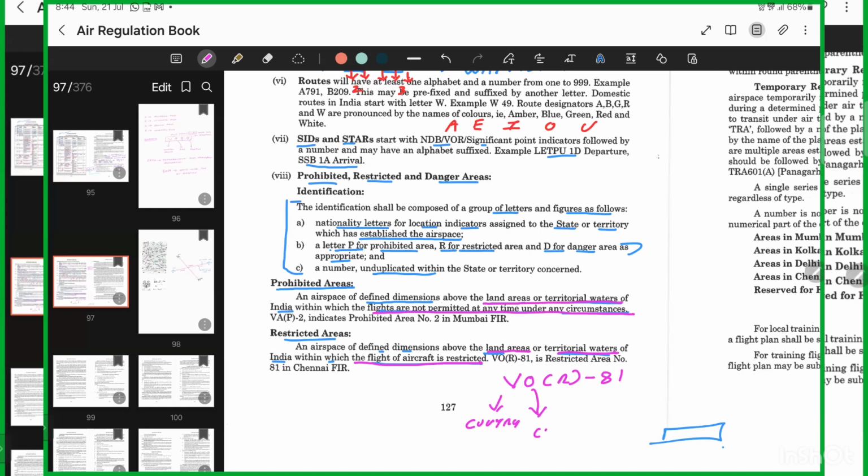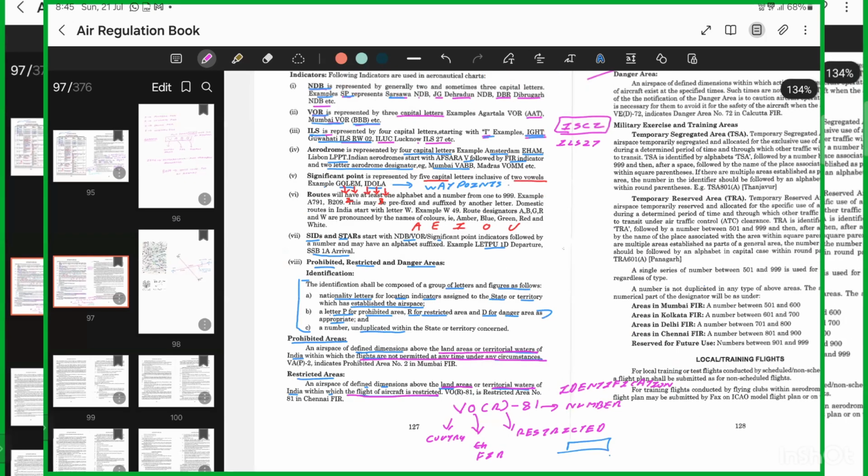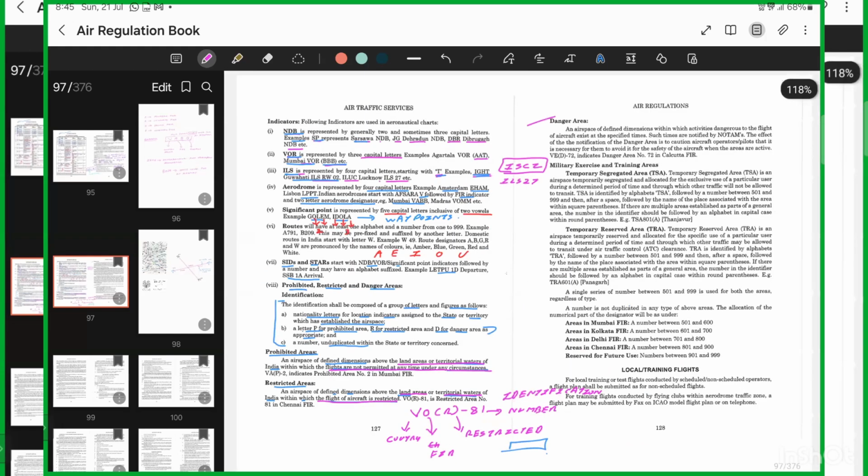Very good. O indicates the FIR, R stands for restricted, and 81 is the identification number. Any doubts or questions still here? No. Okay. Now we'll talk about danger area.